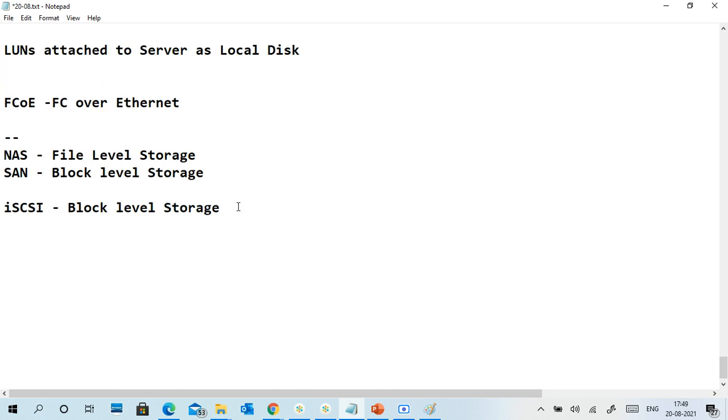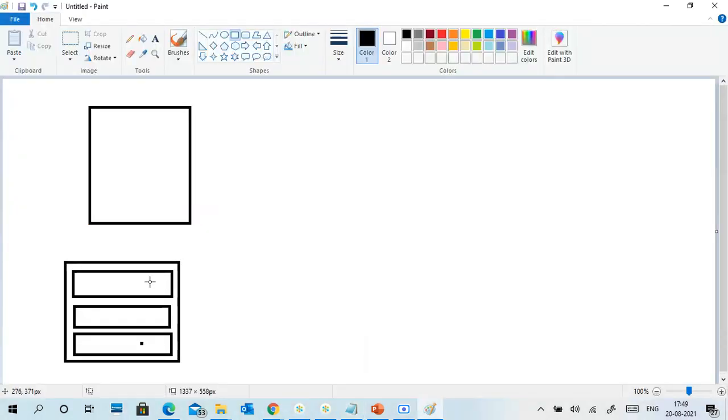Same for iSCSI. In iSCSI also the same thing. So here is my storage, either in any place. What we do, actually, we create a LUN in a SAN, that is the terminology.